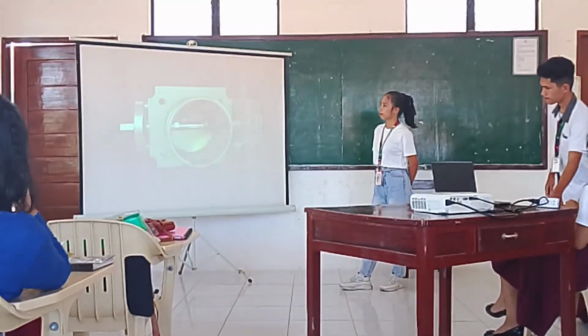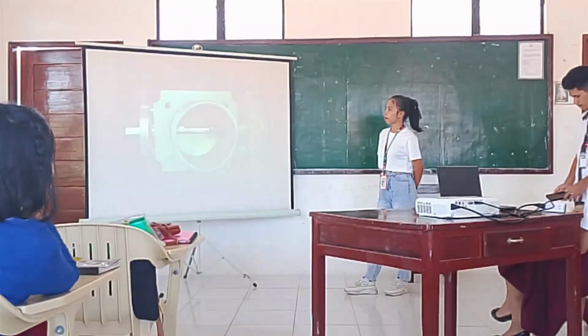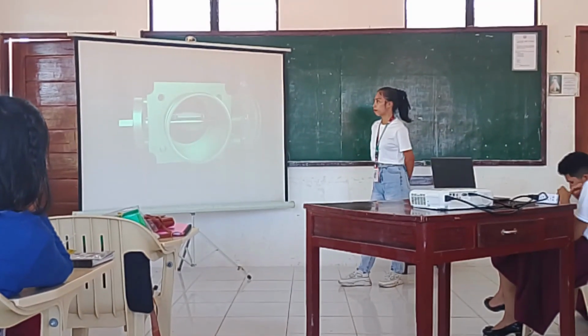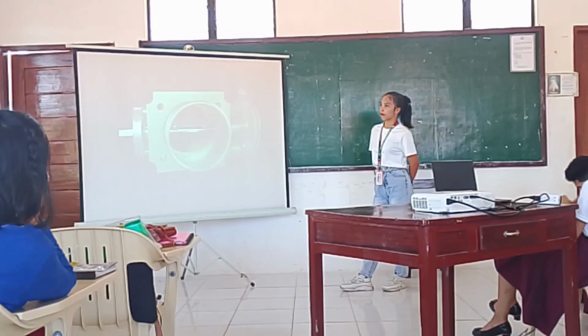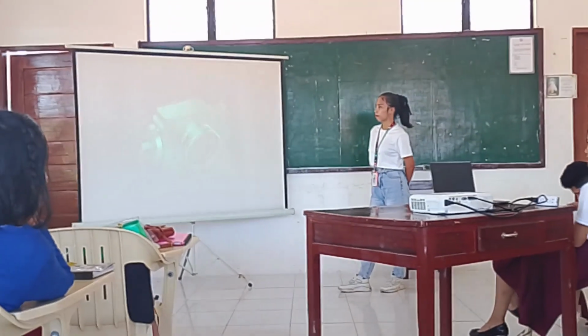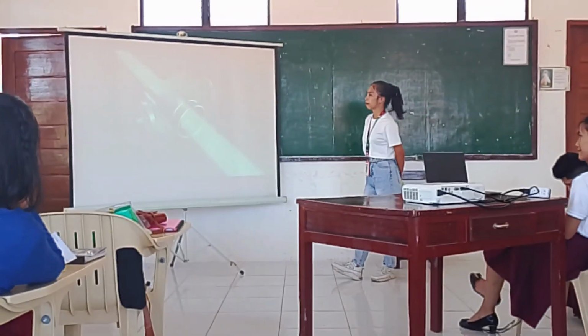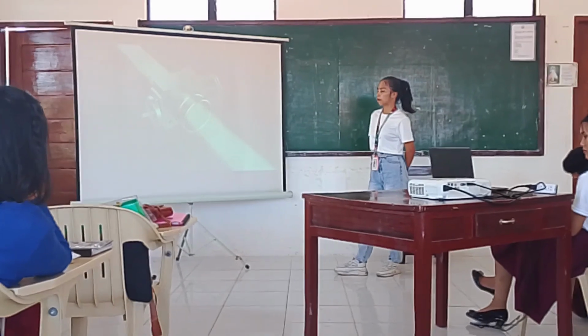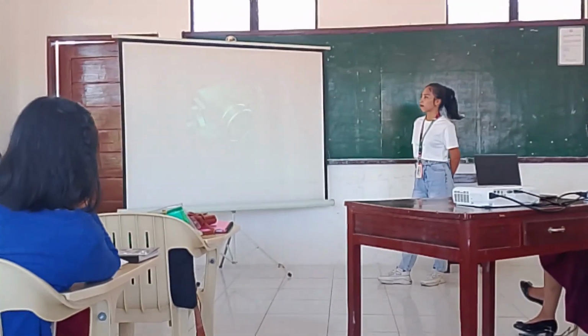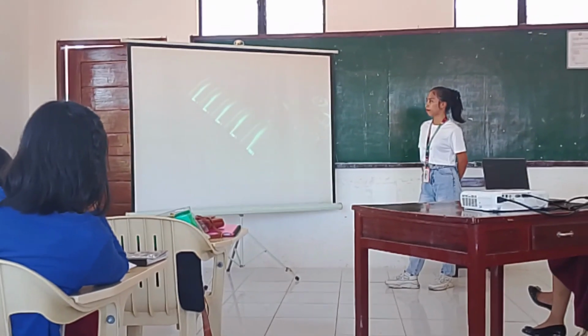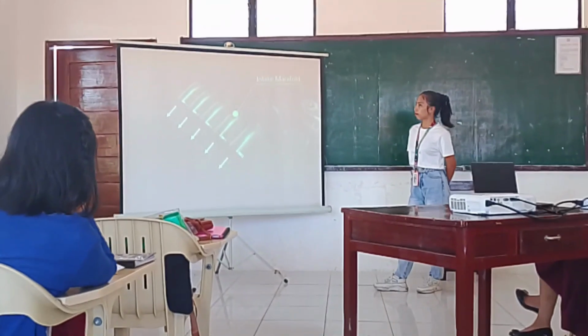This is the throttle body. There is a throttle valve inside. The amount of air drawn can be controlled by opening and closing this valve. By pressing on the accelerator pedal, you can open up the valve and allow more air to come in. This will lead to increased power and faster speed. The mixed gas is distributed evenly to each cylinder via an intake manifold.